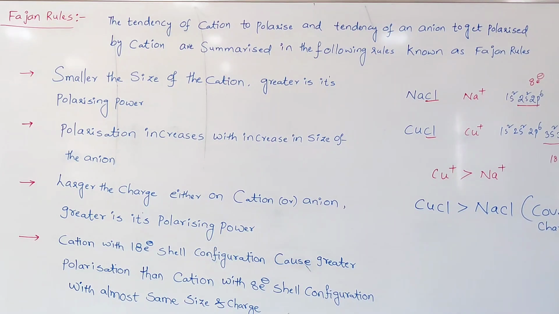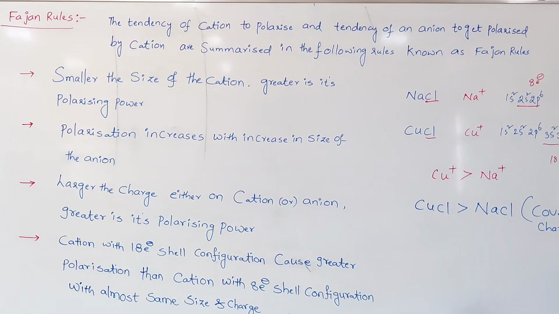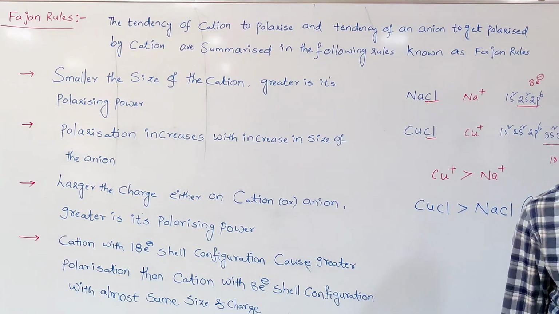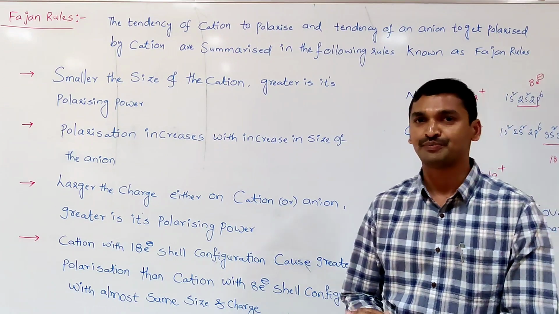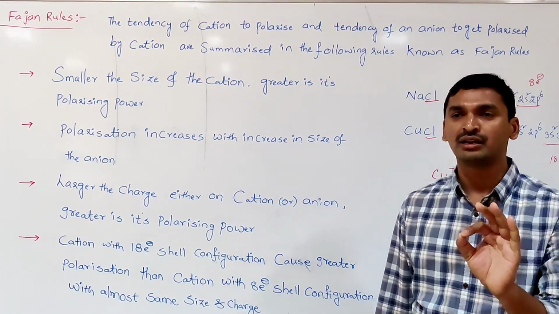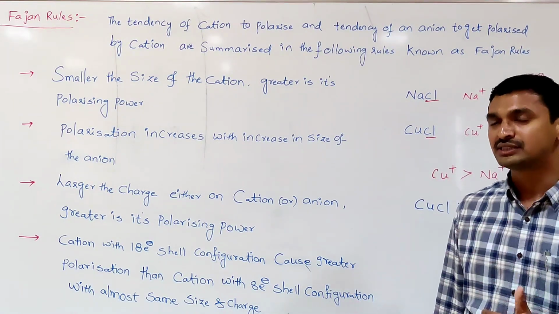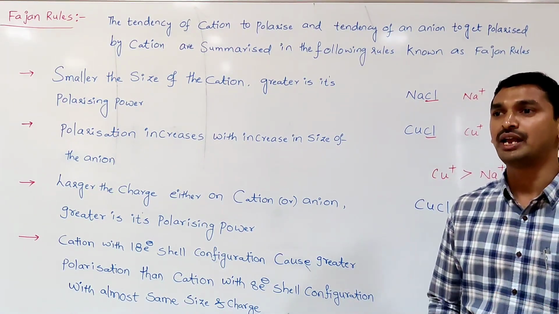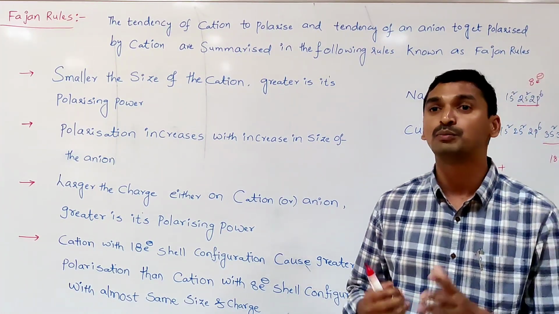So this is about today's topic, partial covalent character in ionic bonds and Fajans rules. Here I would like to conclude the statements very simply. No bond between two atoms is either 100% ionic or 100% covalent. In addition to ionic character, some covalent character is also present. In addition to covalent character, definitely some ionic character is also present. In today's class, we discussed how, in addition to ionic character, some covalent character is present, with the help of the concept of polarization.